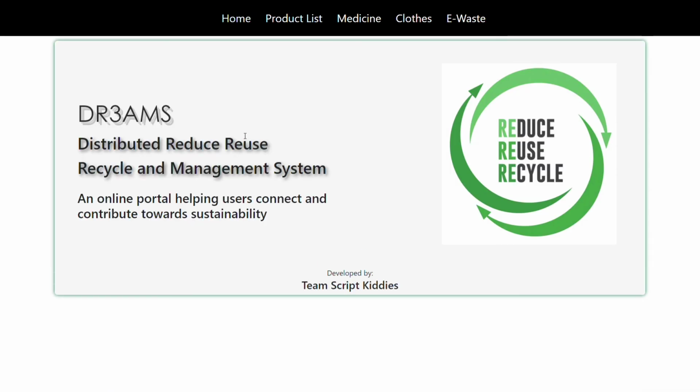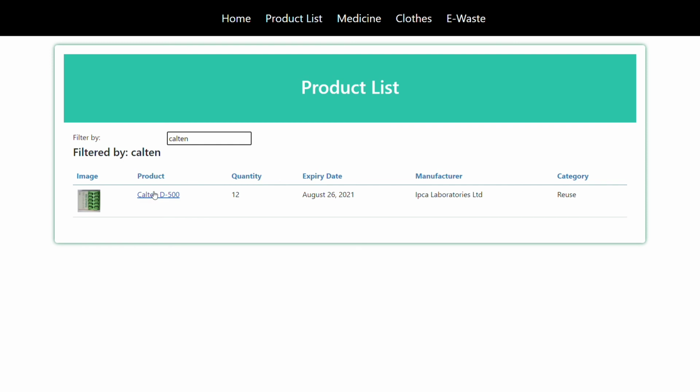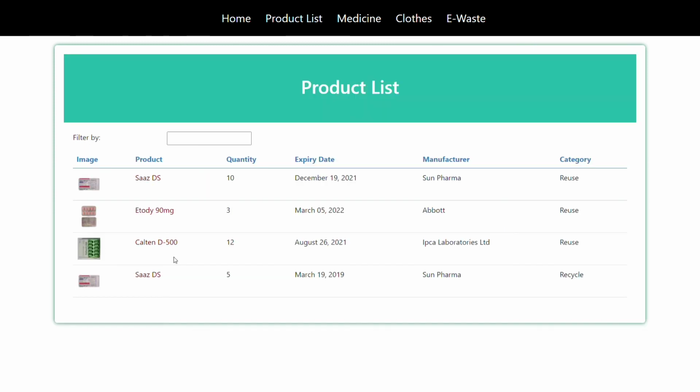A new user might come up to the product list and filter a particular product that they want to look up for. Let us say he's looking up for this particular medicine, he clicks on it and sees the detail. Or an NGO might come in and they can pick up the stuff which is marked as the category recycle.